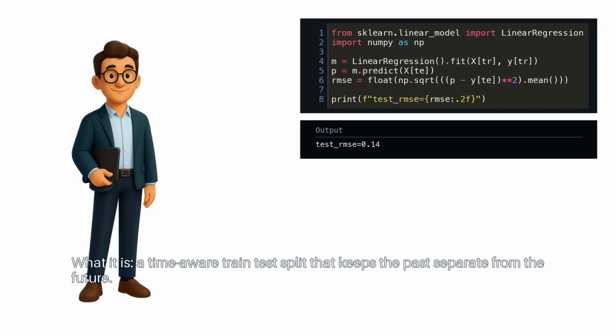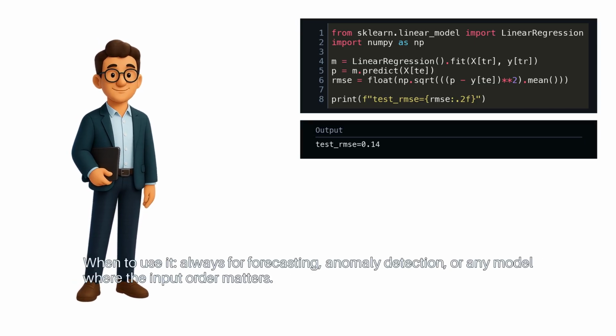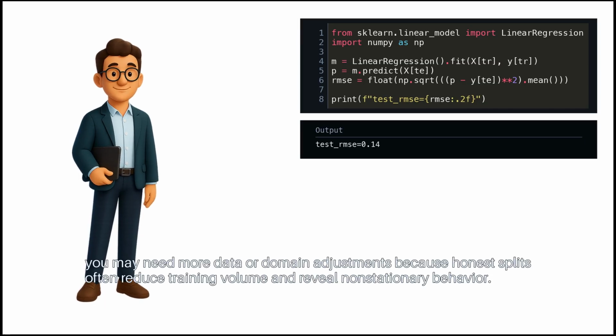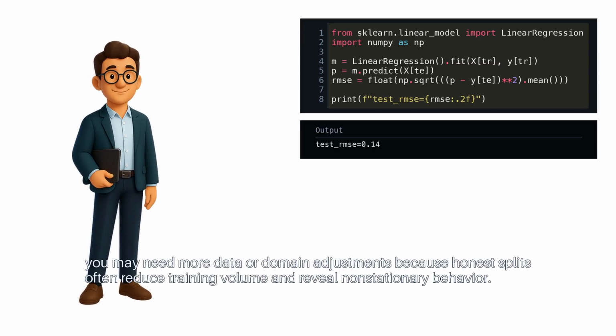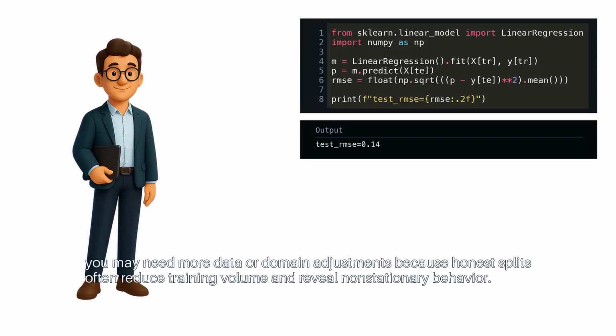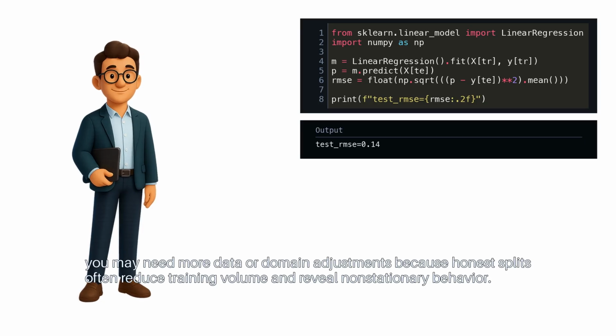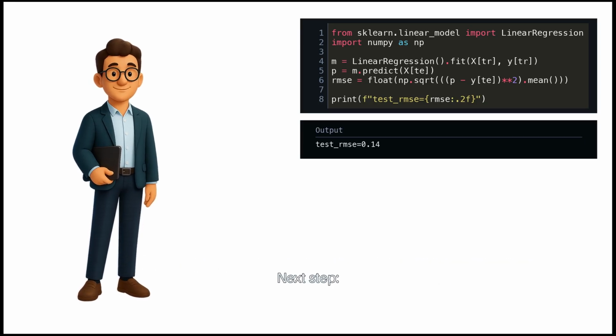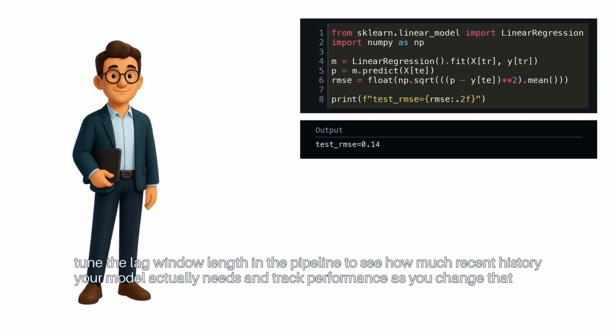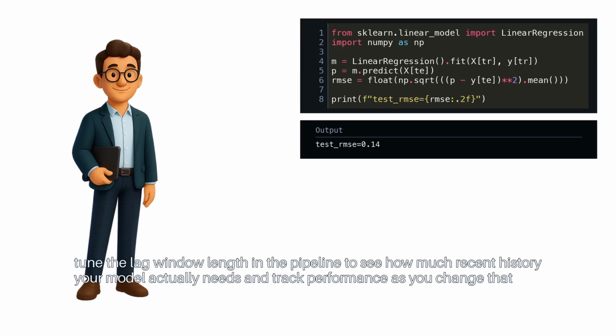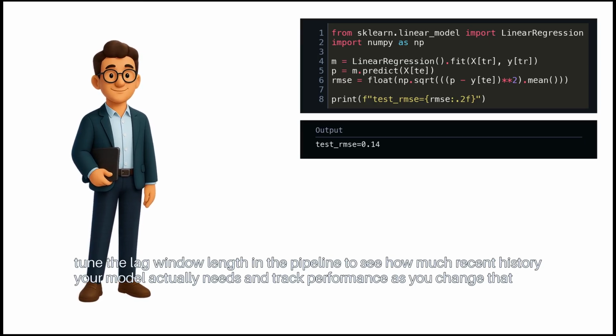What it is: a time-aware train test split that keeps the past separate from the future. When to use it: always for forecasting, anomaly detection, or any model where the input order matters. One caveat: you may need more data or domain adjustments because honest splits often reduce training volume and reveal non-stationary behavior. Next step: tune the lag window length in the pipeline to see how much recent history your model actually needs, and track performance as you change that parameter.